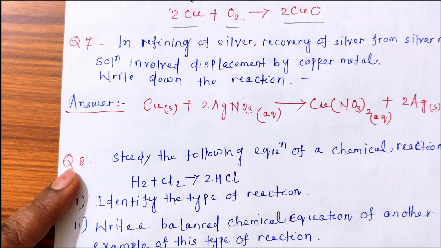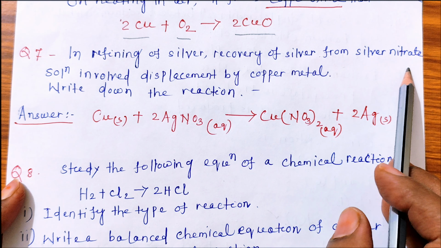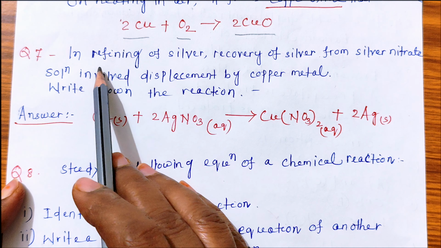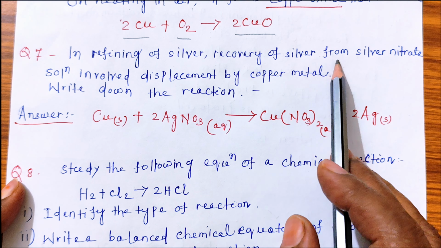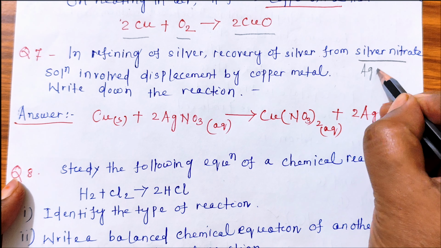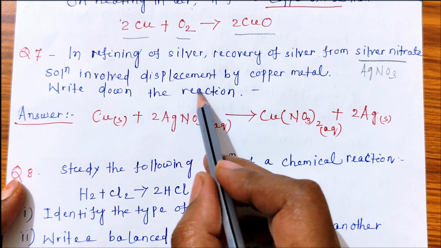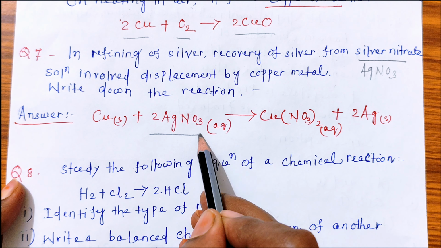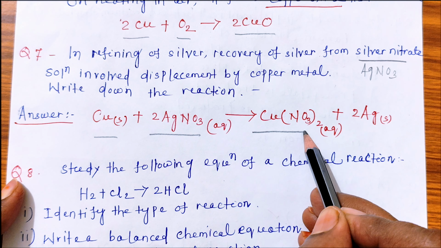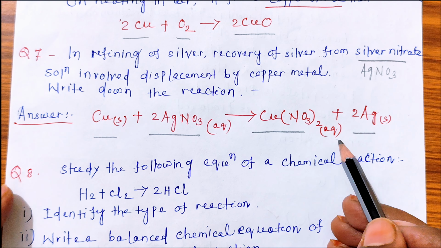Next is, in refining of silver, recovery of silver from silver nitrate solution involves displacement by copper metal. Write down the reaction. See, silver nitrate is AgNO3. Here silver nitrate reacts with copper metal. So what is the product? Copper nitrate and silver. So this is our reaction.